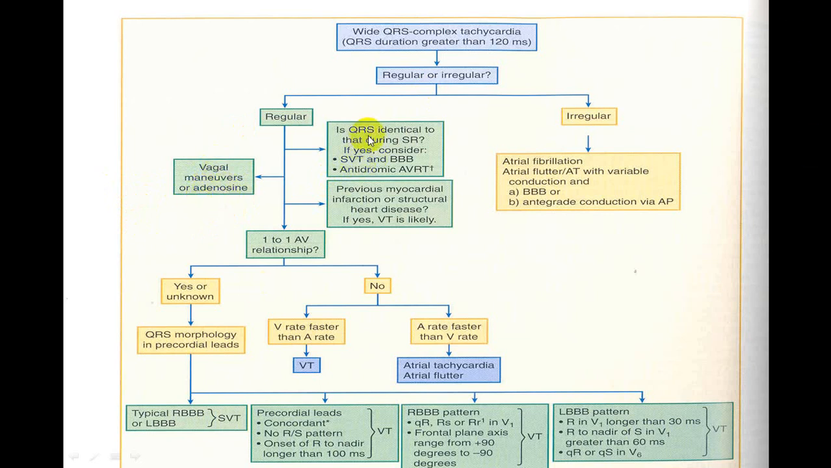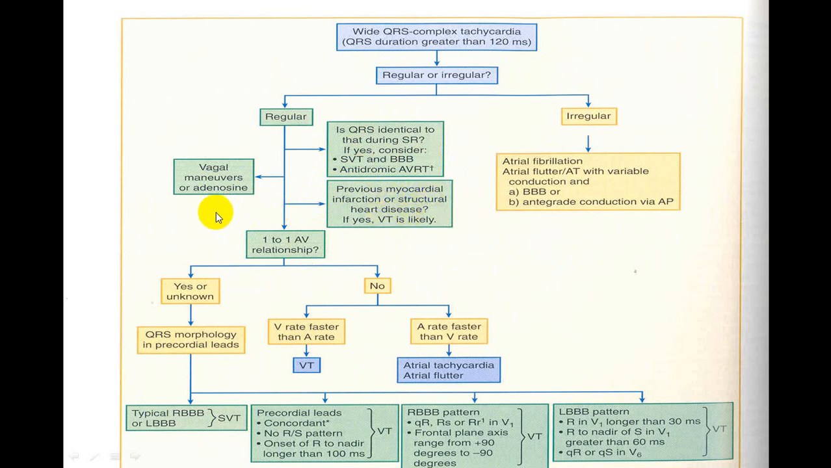Now if QRS is identical to sinus rhythm, now there is a change in the rate. So if the rate reverts back and the person regains the normal rhythm, showing a sinus rhythm, it is in favor of SVT with aberrancy. That is SVT with bundle branch block or SVT with WPW syndrome. Now if the person has previous myocardial infarction or structural heart disease, it is more in favor of VT.